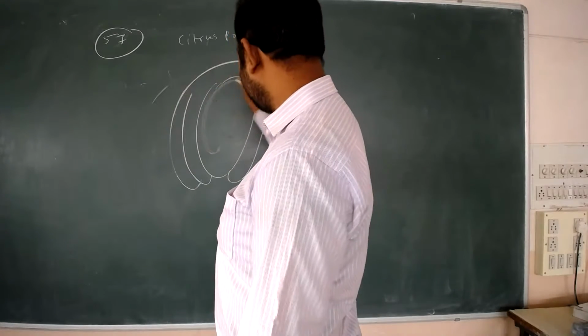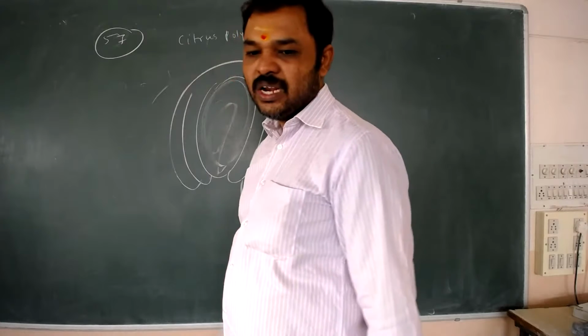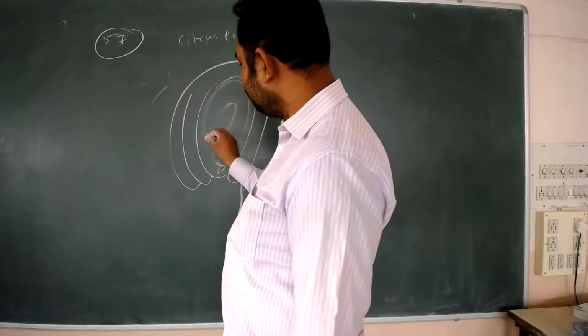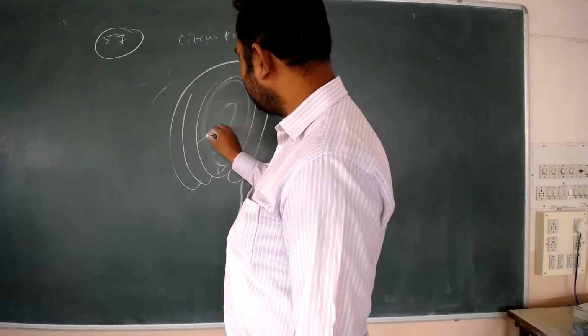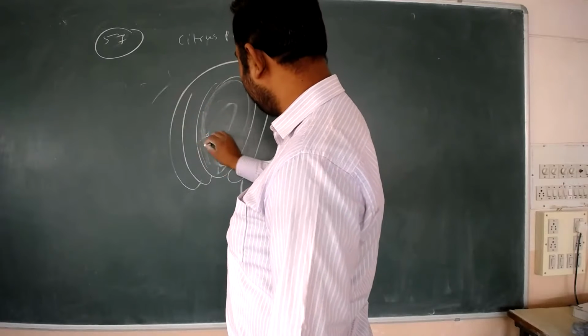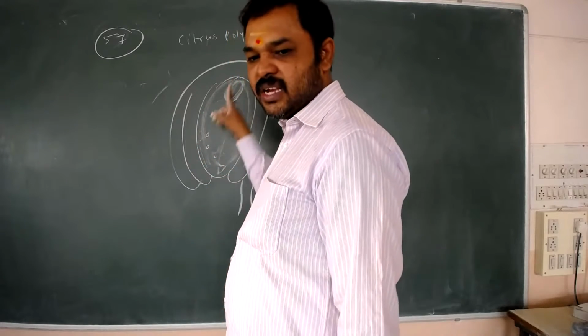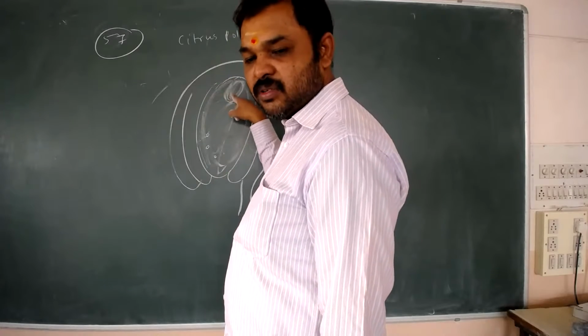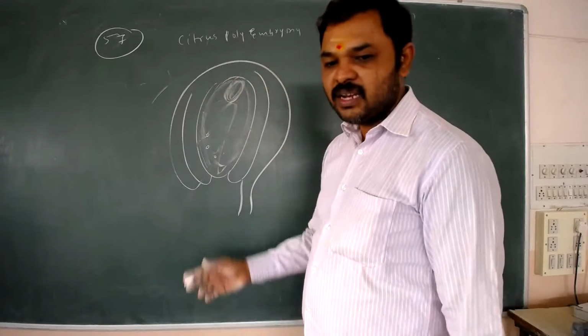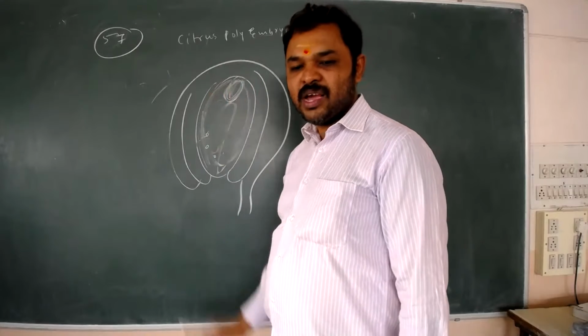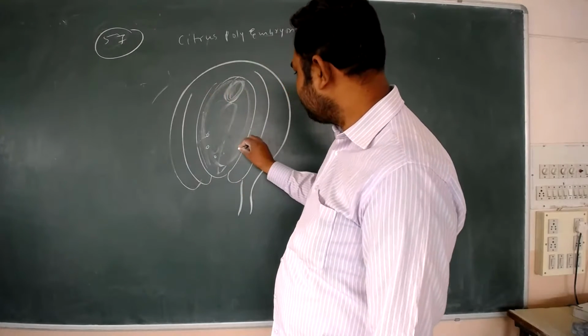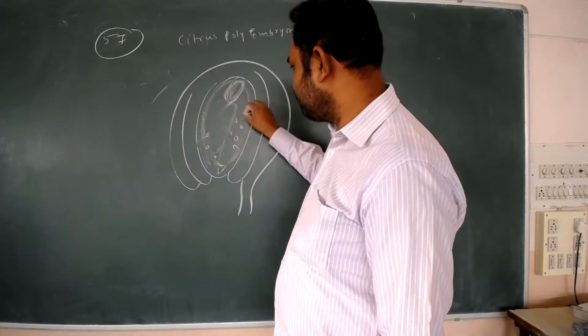Now what is this tissue? Nucellus tissue. From the nucellus tissue, embryos are formed. Here is the sexual embryo: the egg cell fused with the sperm. But the other embryos are formed from the nucellus tissue.